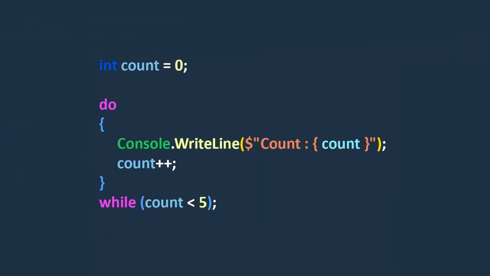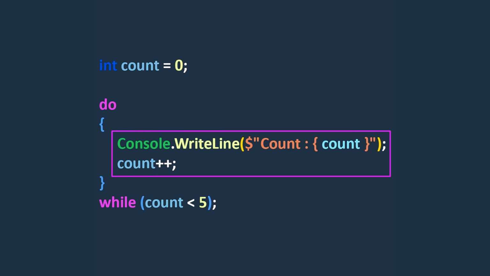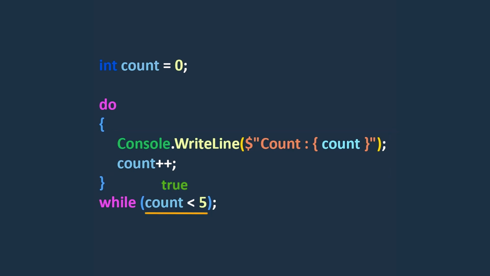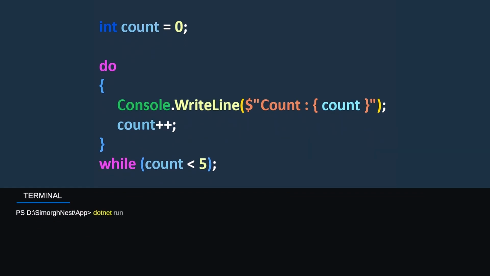Okay, here's the previous example, but this time with the do-while loop. This loop begins by executing the code block, which prints the current value of count in the terminal. Afterward, it increments count by 1. This loop will continue while the count value is less than 5. In both examples, numbers from 0 to 4 are displayed in the terminal.